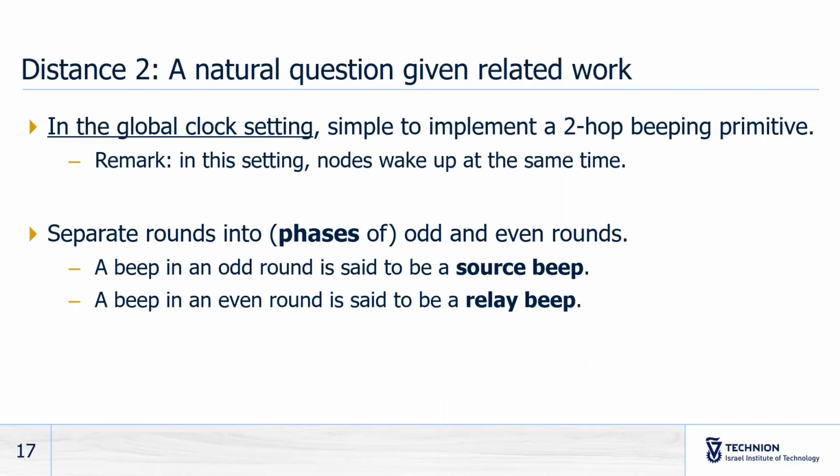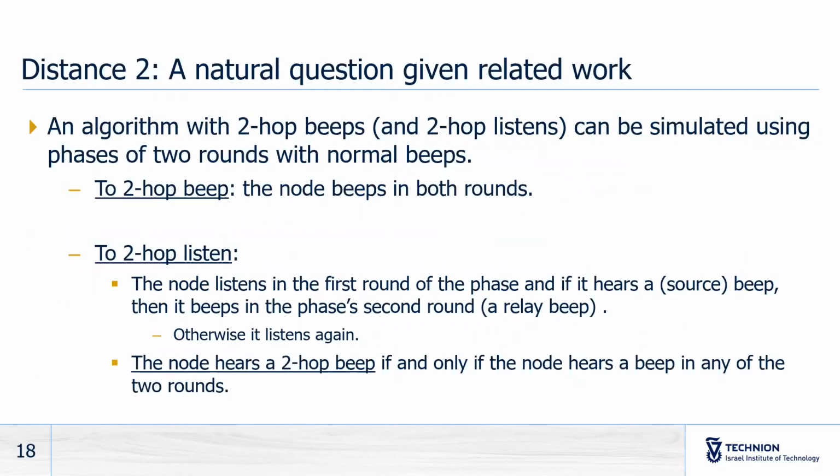So if nodes have access to a global clock, we assume that nodes wake up at the same time, and then they separate rounds into phases of odd and even rounds. A beep in an odd round is said to be a source beep. A beep in an even round is said to be a relay beep. And now, nodes can simulate an algorithm with two-hop beeps and two-hop listens by using phases of 2 rounds in which they just beep normally.